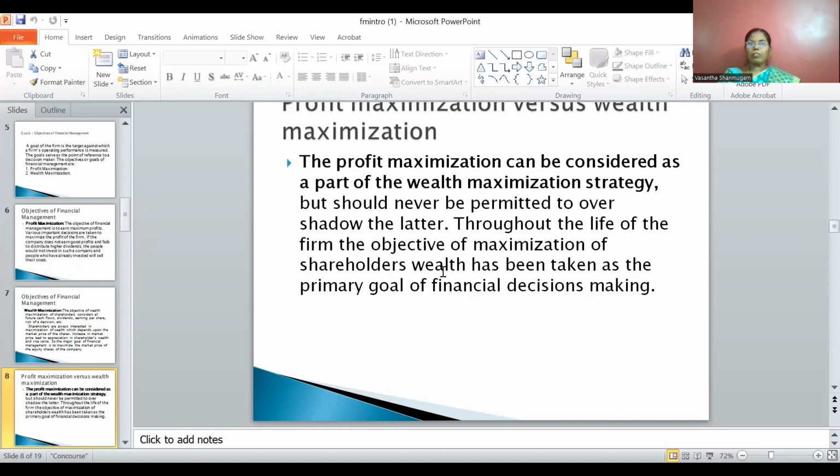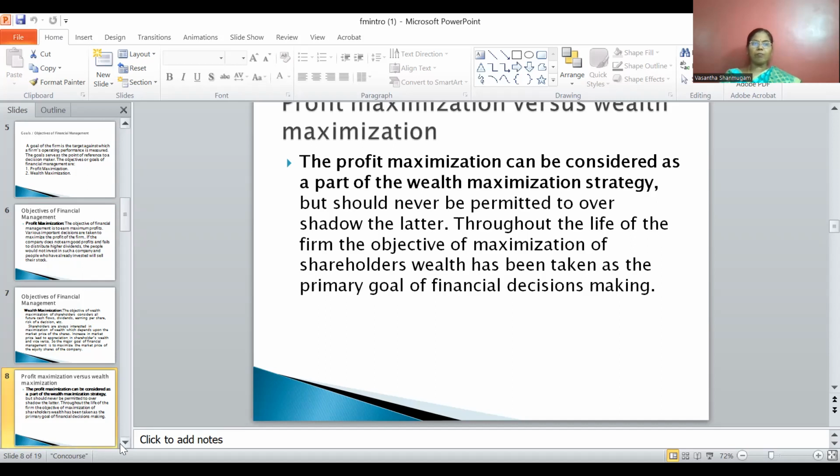So profit maximization can be considered as a part of the wealth maximization strategy. Please understand, it is a part of wealth maximization, but should never be permitted to overshadow the latter. We cannot compromise wealth maximization for the sake of profit maximization. So throughout the life of the firm, the objective of maximization of shareholders' wealth has been taken as the primary goal of financial decision making.